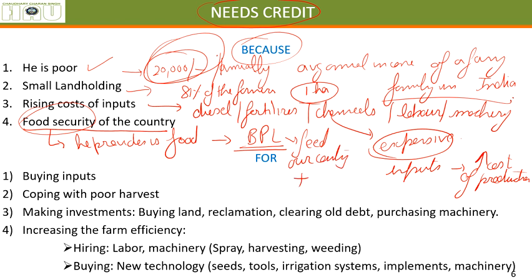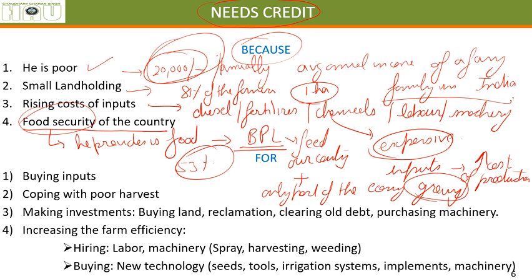Plus, agriculture is the only part of the economy that was growing in this corona phase. So it also helps a large part of this country to sustain on itself. 53% are directly engaged in agriculture. So by providing credit to the people, to the farmers of this country, we are benefiting ourselves.